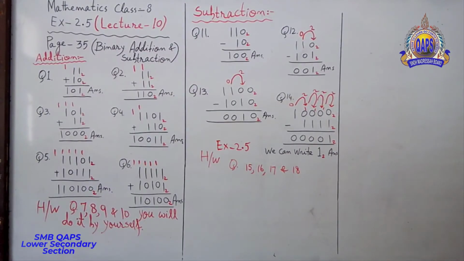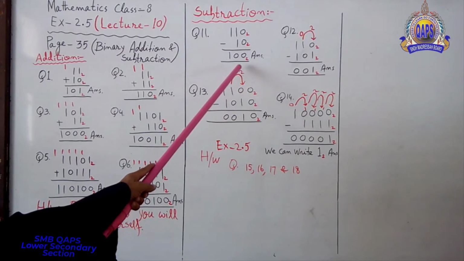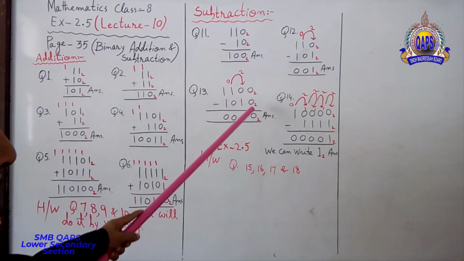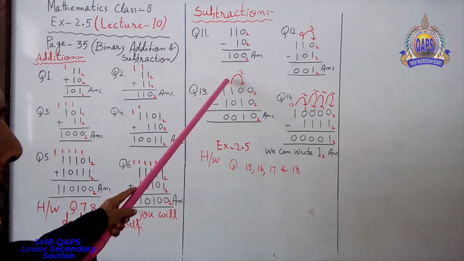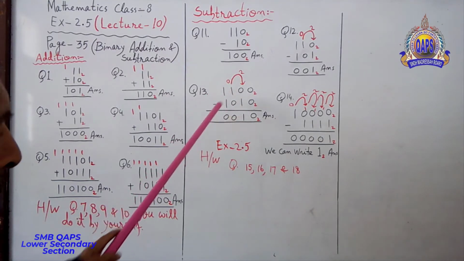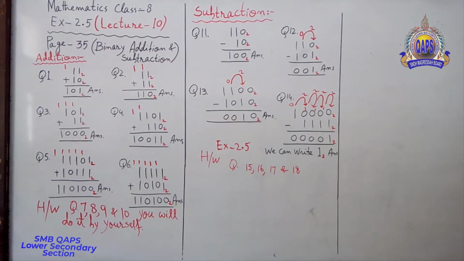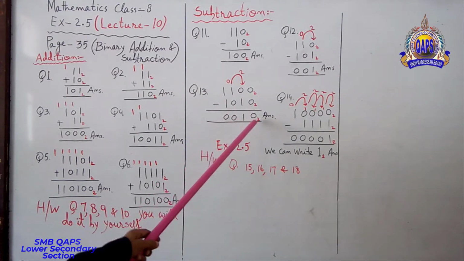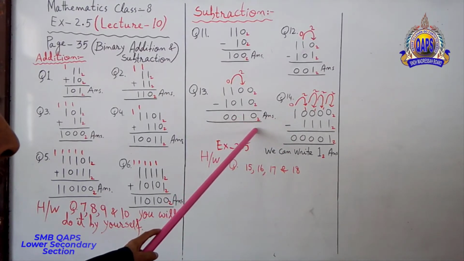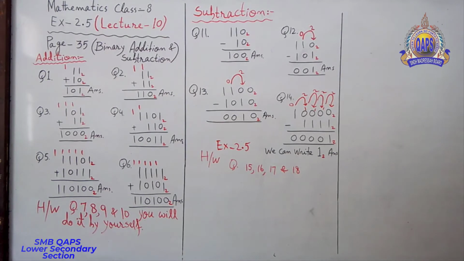As soon as the carry will come to right hand side, it will be 2. 2 minus 1, 1. Here 0 minus 0, 0. 1 minus 1, 0. So answer is 0010. Or you can say answer 10 base power 2. Now question number 14. Take care of it.